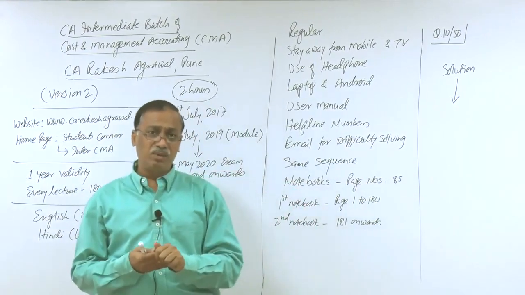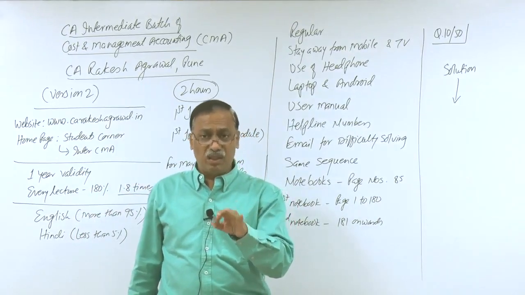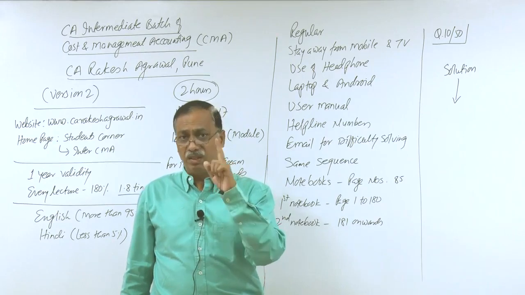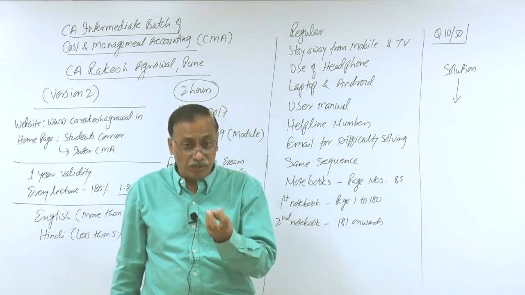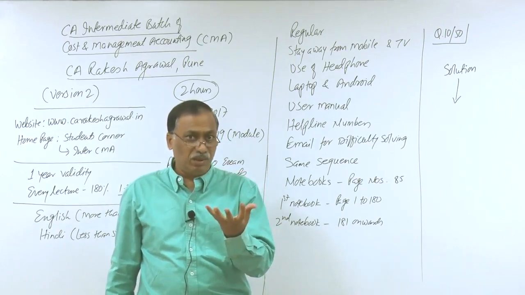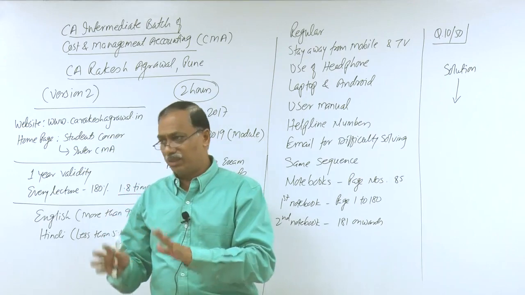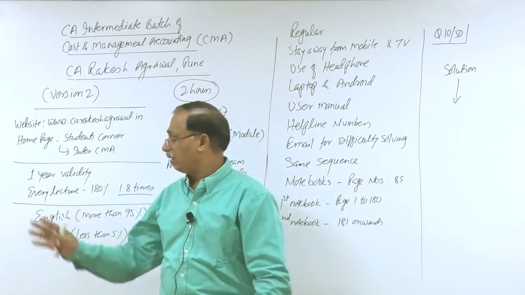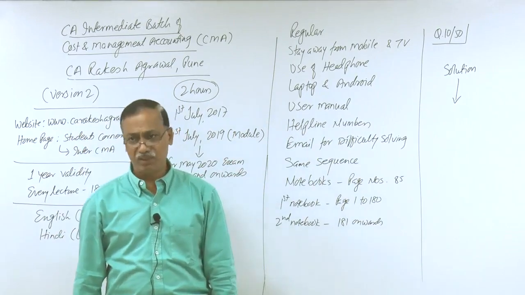From the second lecture onwards, we will directly start with the subject. It means in the second lecture, we will touch the first chapter, that is basic cost concepts, and we will start discussing from the word cost itself. So second lecture onwards, we are only on the syllabus and only on the subject. All this general discussion I have tried to cover in the first lecture.